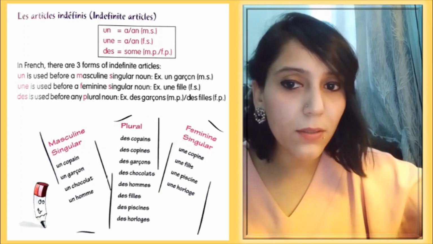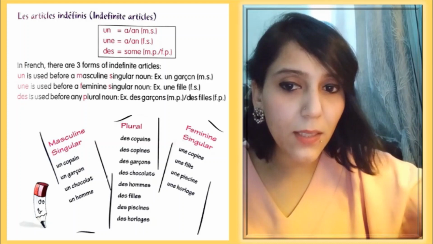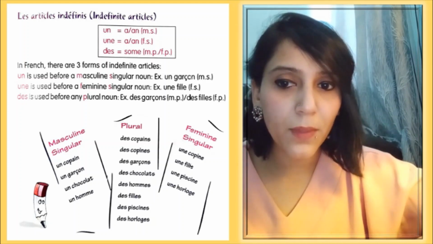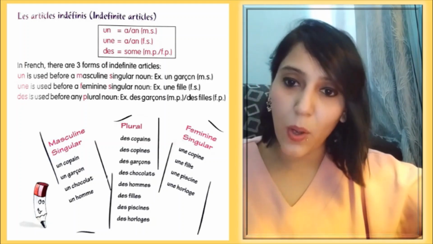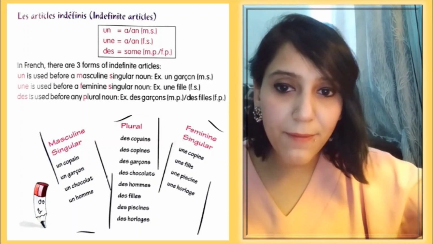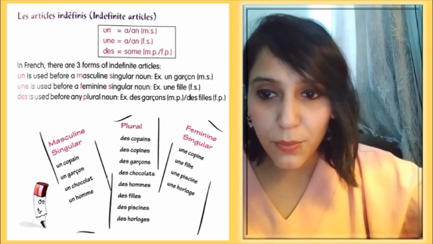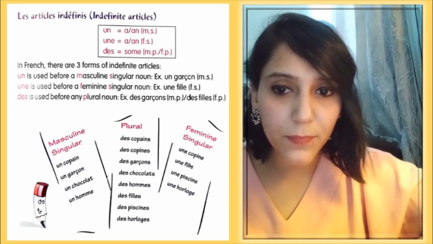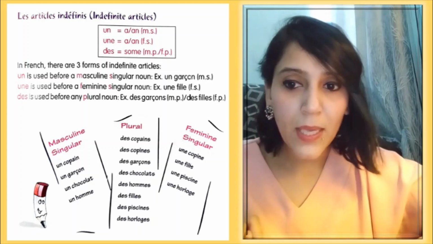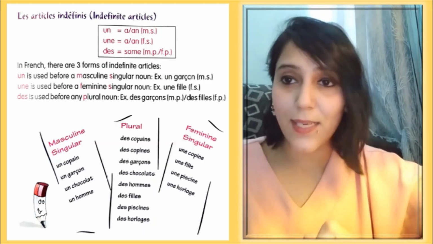Une fille, a girl. Une piscine, a swimming pool. Une horloge, a clock. So here these words are feminine. And if you want to say plural, you can use des. Une piscine, one swimming pool. Des piscines, some swimming pools. I hope it is clear till here.